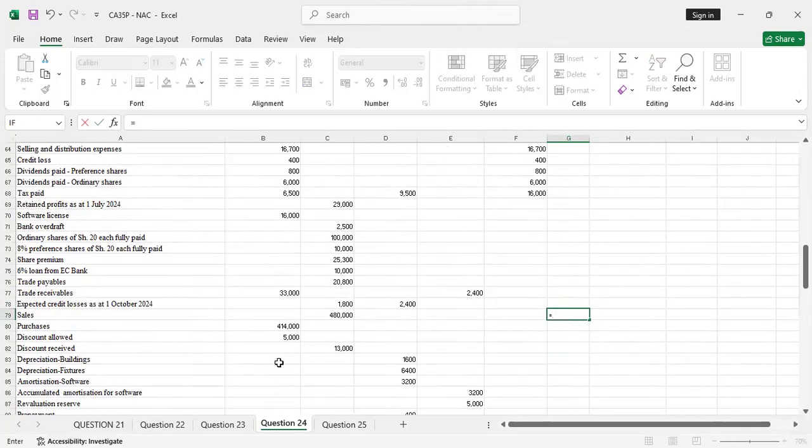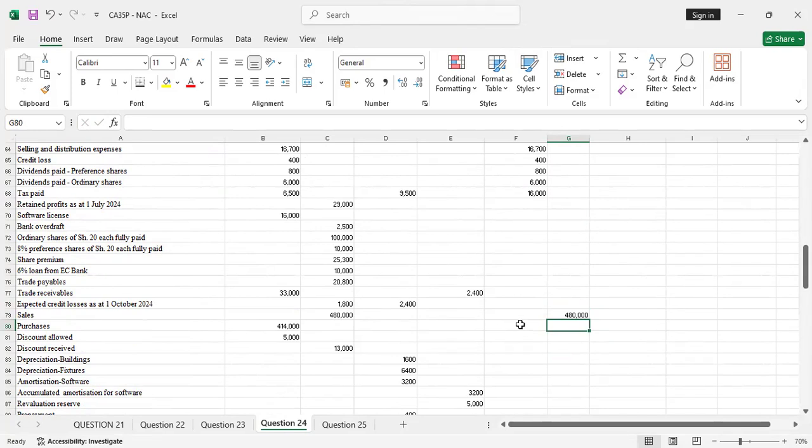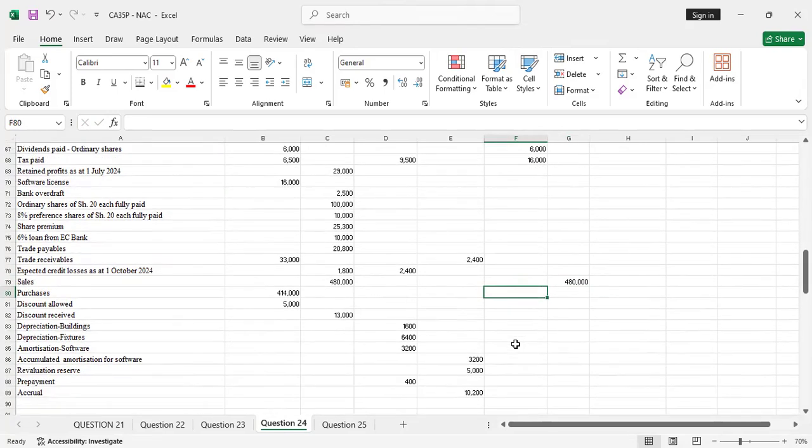That's what they're testing. So we take that on the credit side. The purchases, yes, on this side. It is 414. You debit. Then discount allowed, that's an expense, so you'll debit it. There was no adjustment there.